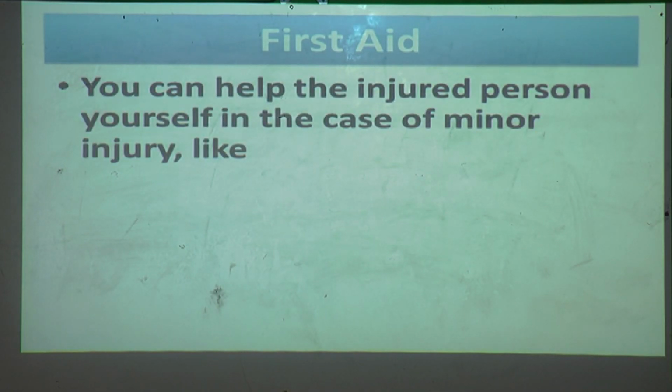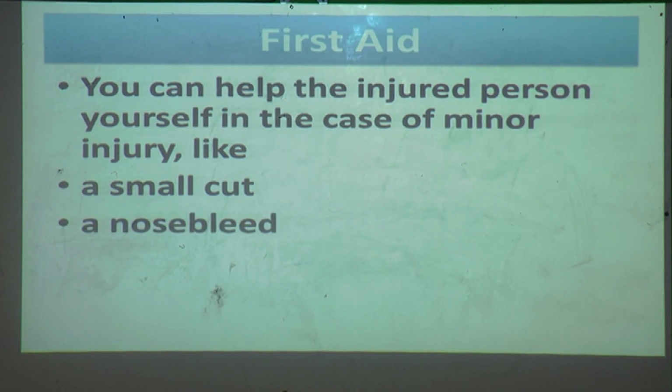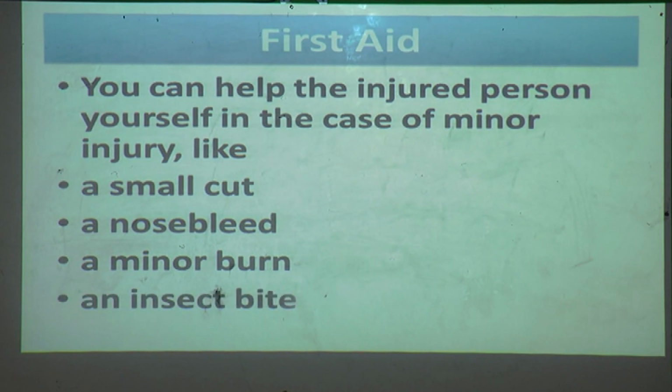You can help the injured person yourself in the case of a minor injury. If the injury or incident is serious, you should immediately call an adult and stay very calm till an adult or doctor arrives. But in minor injury cases, you can help the injured person. What are those minor injuries? A small cut, a nosebleed, a minor burn, or an insect bite.